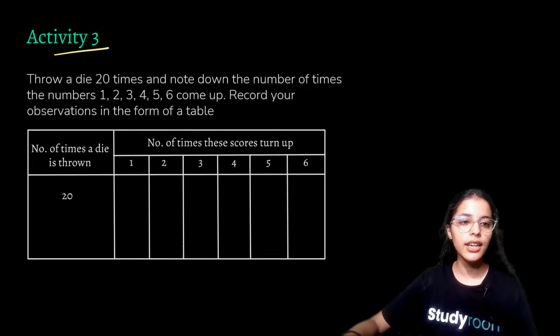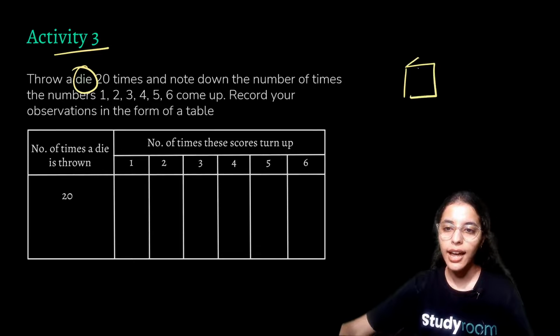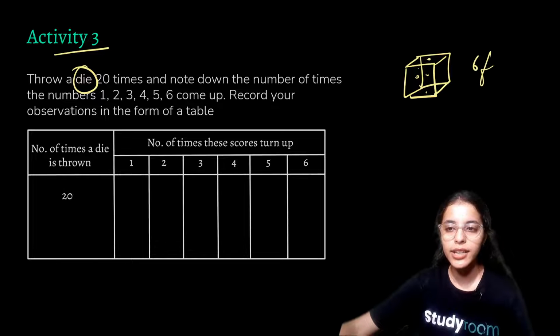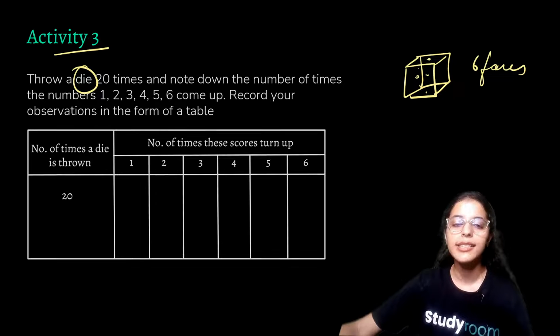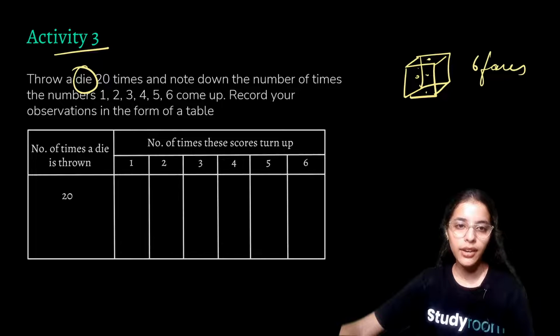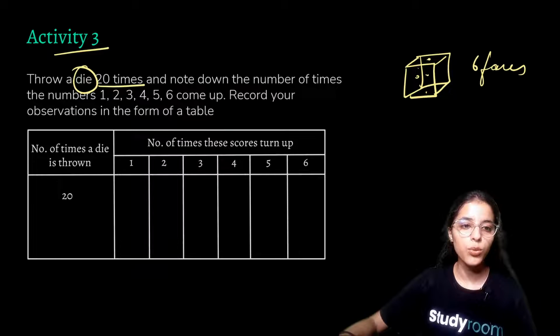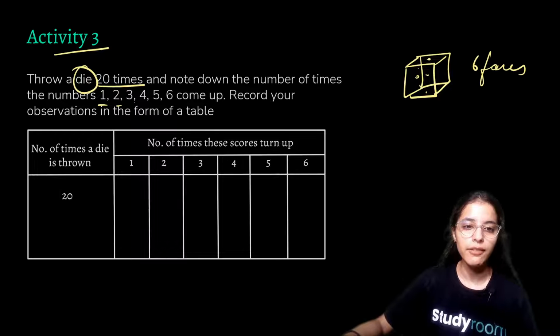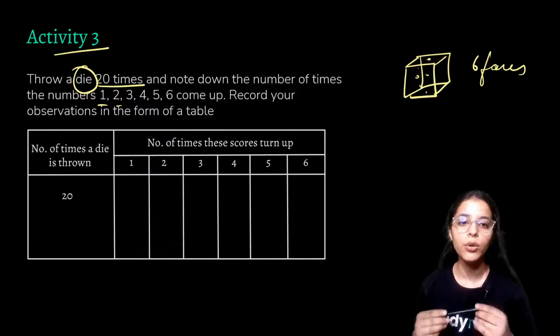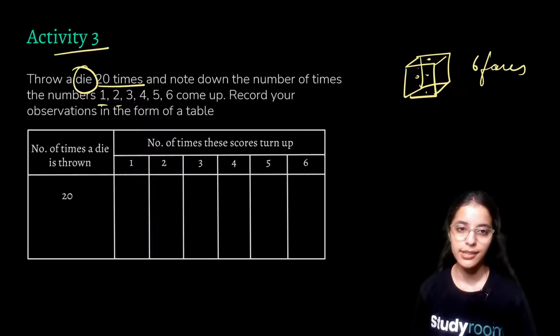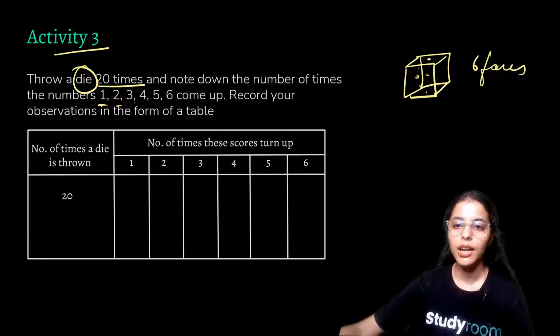Now in this activity, we'll use a die over here, right? You would have seen a die, the one which we used to play snakes and ladder or maybe Ludo, right? It has numbers over here, 6 faces, as it is a cube, and a cube has 6 faces that are equal in size, right? So now we'll use a die over here, and we'll throw this die 20 times, and we'll note down the number of observed times these numbers 1, 2, 3, 4, 5, 6 will come up, because the outcomes of a die can only be 1, 2, 3, 4, 5, and 6, right? Because these numbers are written over here.